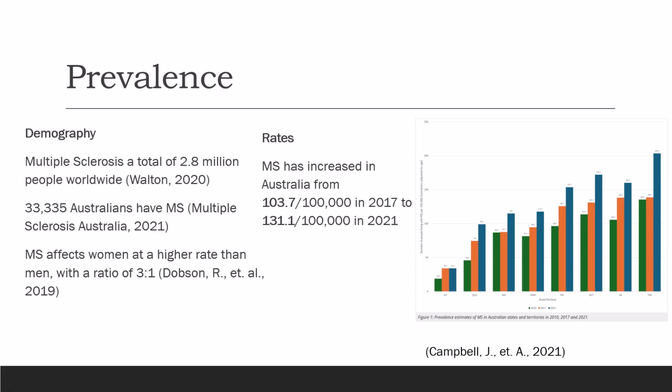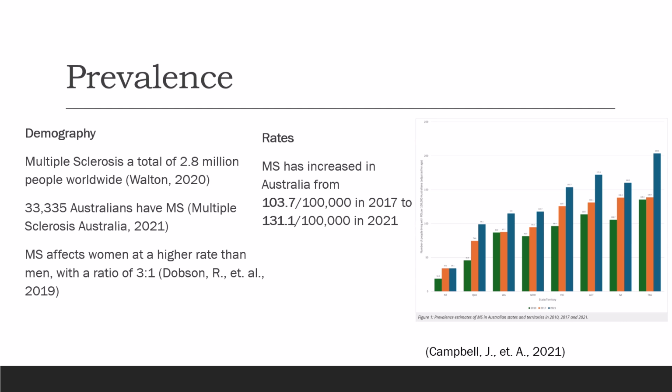Globally, multiple sclerosis affects around 2.8 million people, and in Australia, the number of people affected is 33,335. The disease affects women at a higher rate than men, with a ratio of about 3:1.